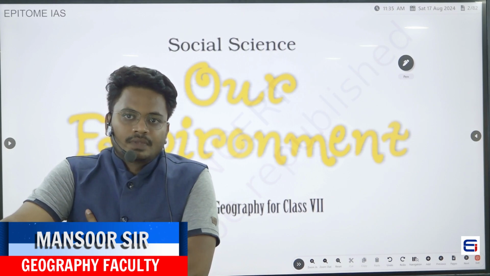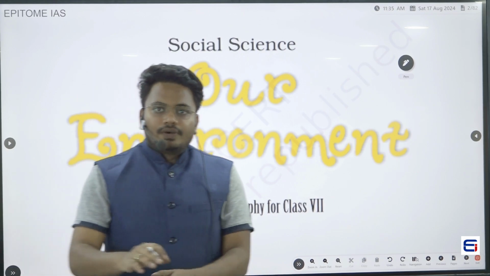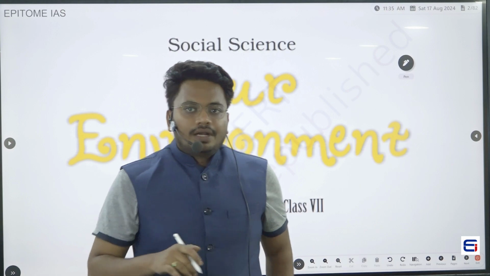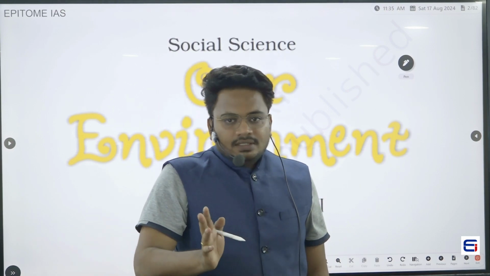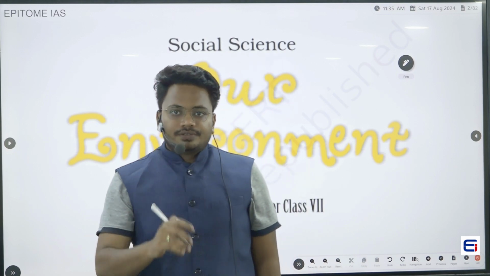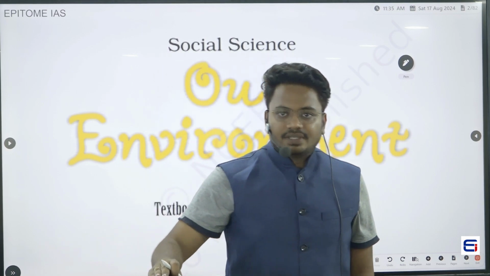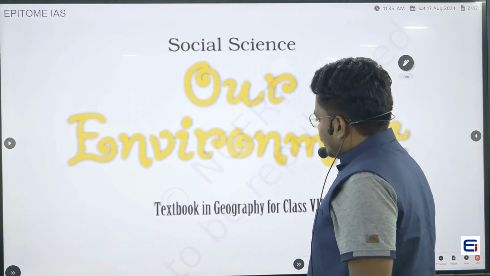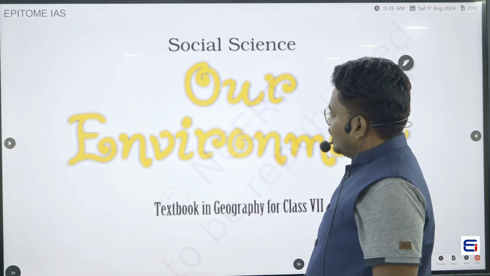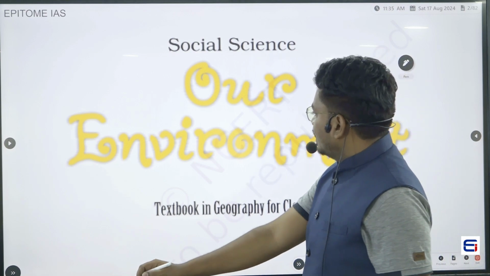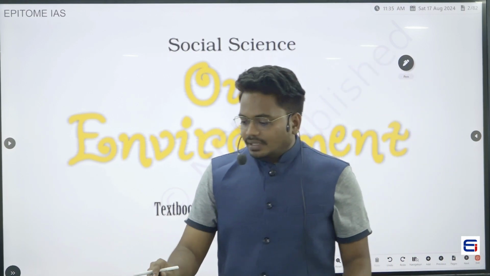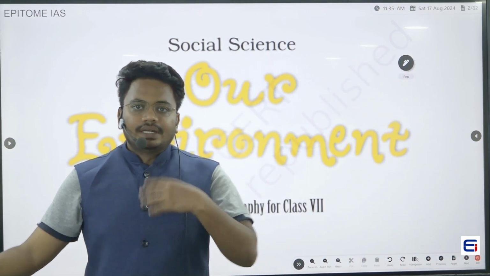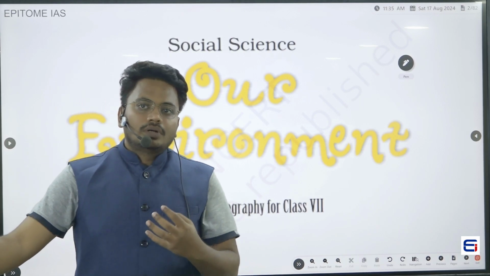This is Mansoor. As a part of this NCERT series, we have already completed class 6 geography NCERT, and in today's class we are going to see class 7 geography NCERT. If you see the title of this class 7 geography textbook, it talks about our environment. That means in class 7, we will be knowing more about the environment.